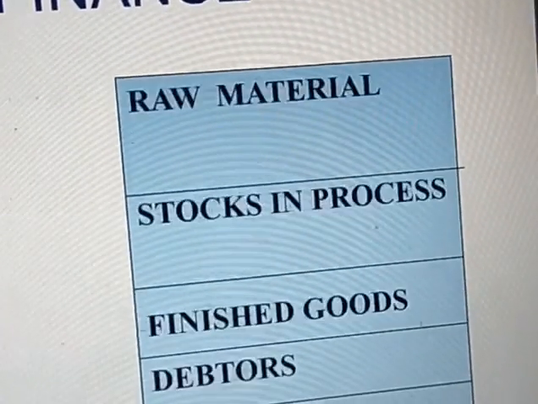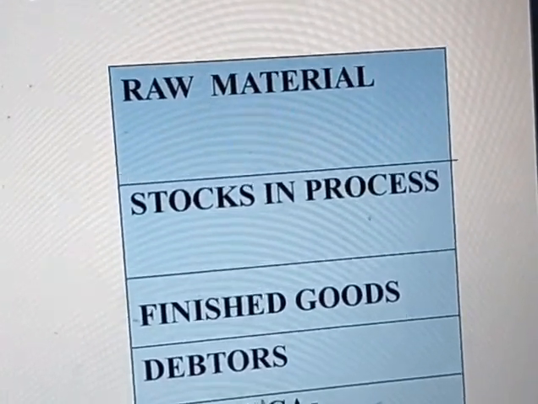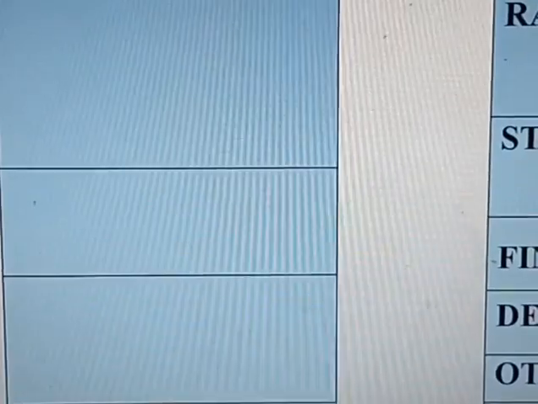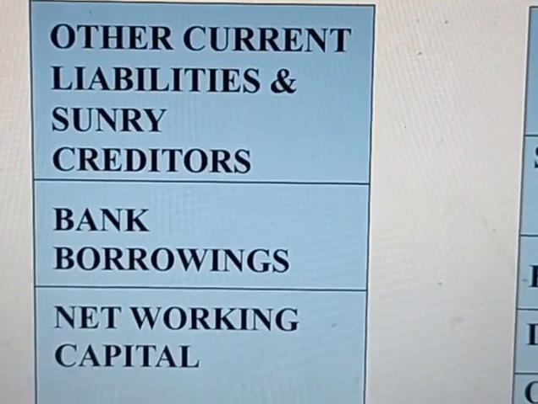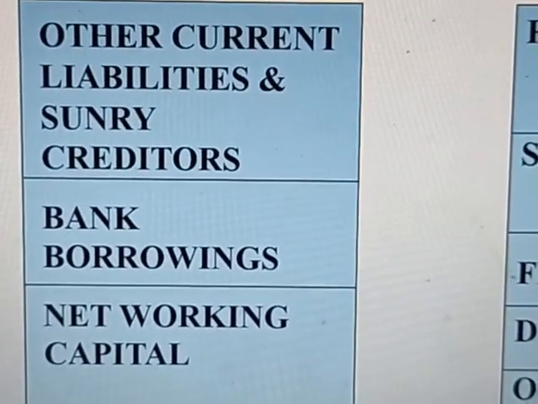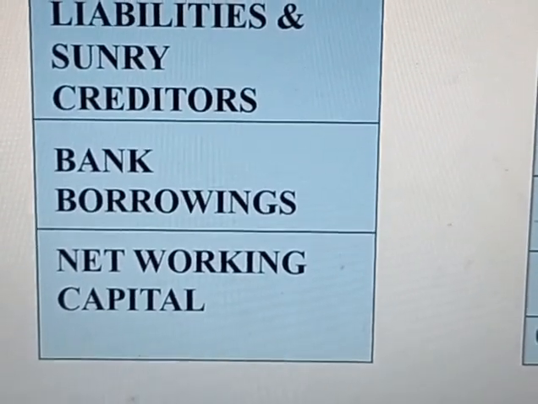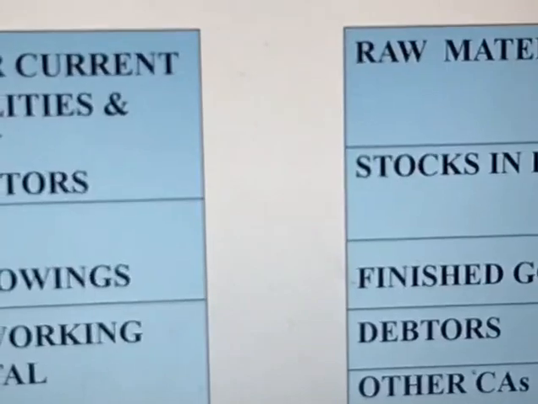Let us see the working capital and various sources of finance. Raw material, stock in process, finished goods, debtors and other current assets. Here we will see the various sources. One is other current liabilities and sundry creditors, then bank borrowings and net working capital. These are the sources of working capital finance.